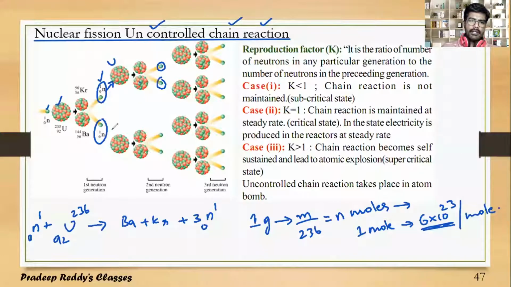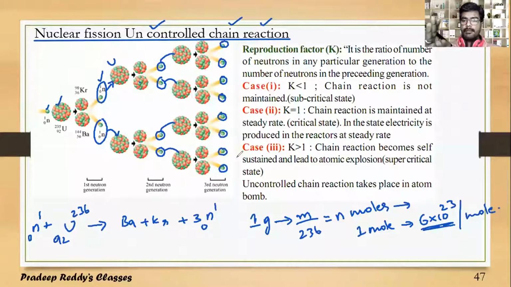Likewise, this neutron undergoes bombardment with 1 more uranium nucleus. It splits into 2 fragments with the release of 2 neutrons. These 2 neutrons again will undergo bombardment with another 2 uranium nuclei. These also will undergo bombardment with another 2 uranium nuclei. Each splits into 2 fragments with the release of 2 neutrons, and this process goes on continuously.